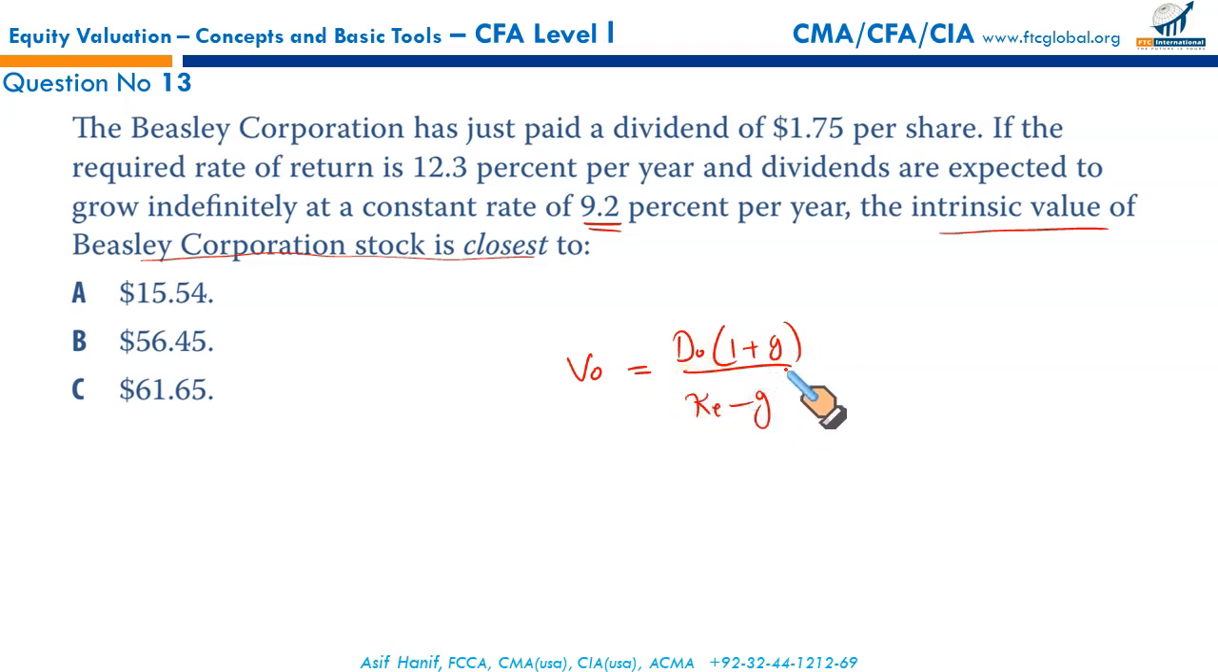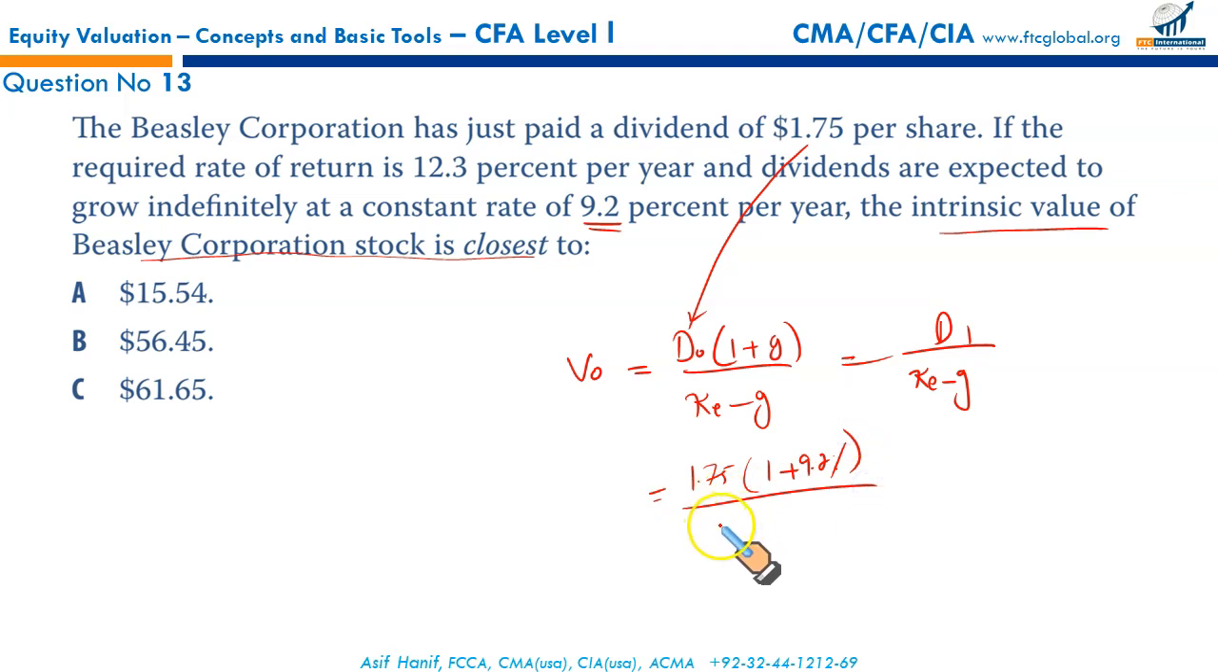Have we been given the current dividend that has just been paid or the dividend to be paid? Has just paid a dividend of 1.75. That is D0. Remember, D0 means the current dividend that has just been paid, and in place of D0 times 1 plus g, we might sometimes use D1, and this D1 means the next dividend or the dividend expected. So right now we have been given the current dividend paid, 1.75, multiplied by 1 plus the growth rate. Growth rate is expected to be 9.2%